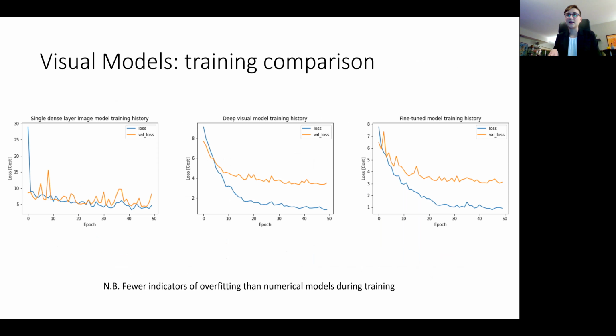And then finally, the last thing I trained was the pre-trained VGG16 architecture with fixed weights from pre-training, and then a single dense regression layer on top of that. So as you can see in these cases, the validation loss is not less than the training loss. So that's less of an indicator that we had some overfitting.